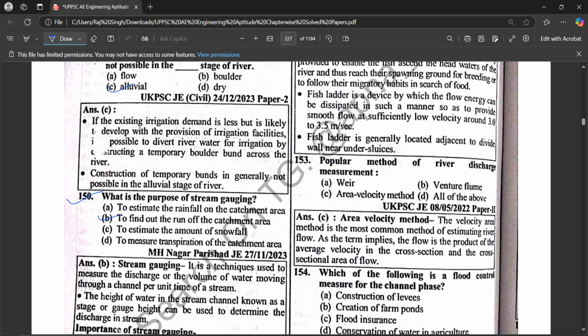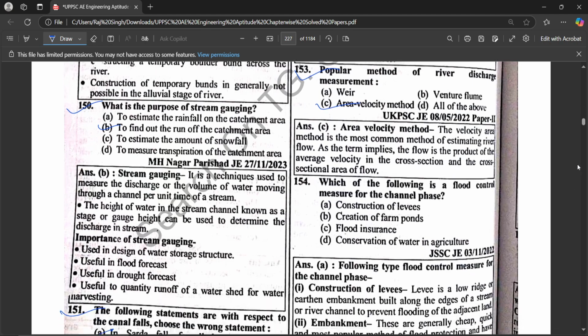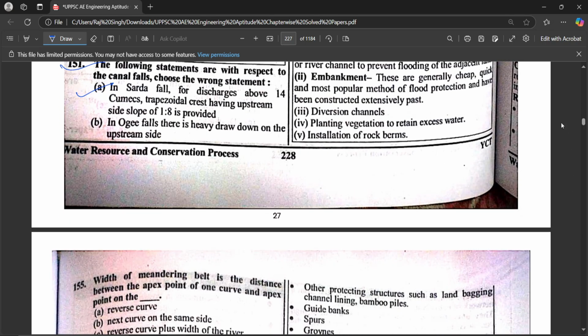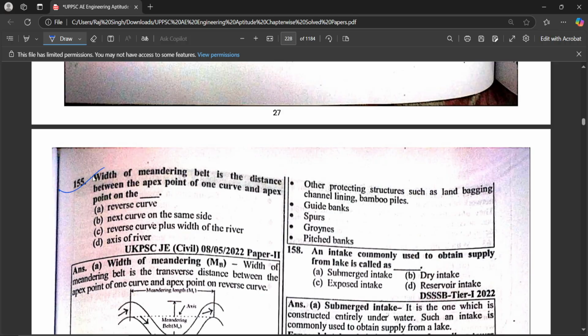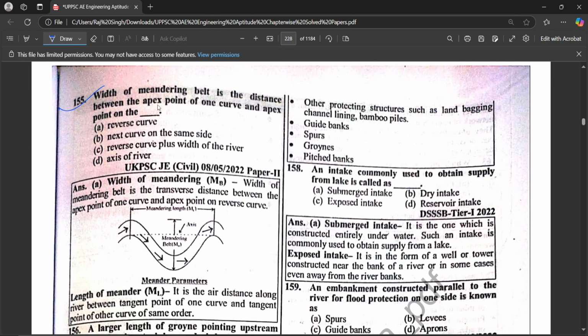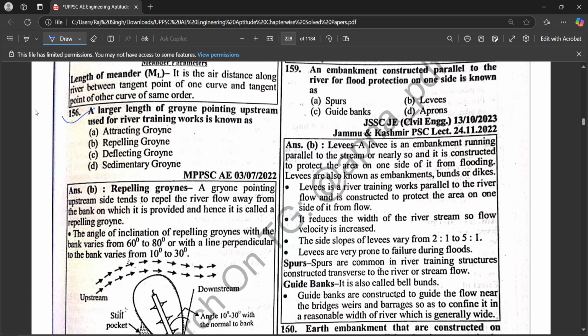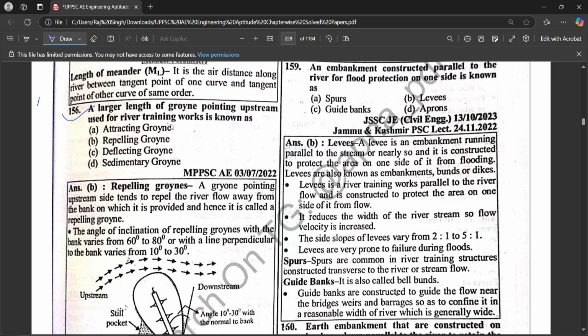Popular method for river discharge measurement is the area velocity method. Which of the following is a flood control measure for the channel phase, which is construction of levees? Width of meandering belt is the distance between the apex point of the curve and the apex point on the reverse curve. A large length of groyne pointing upstream used for river training work is known as repelling groyne.